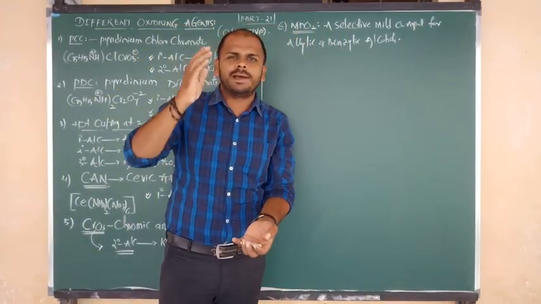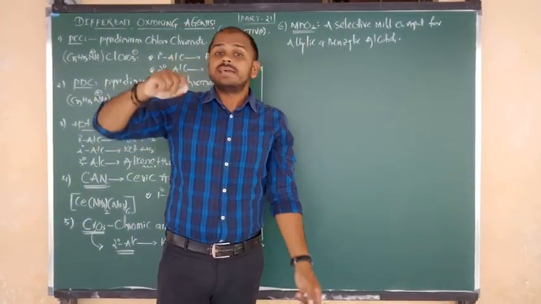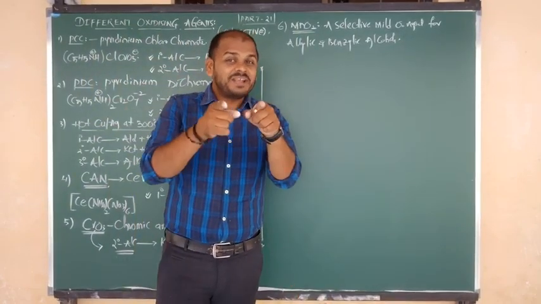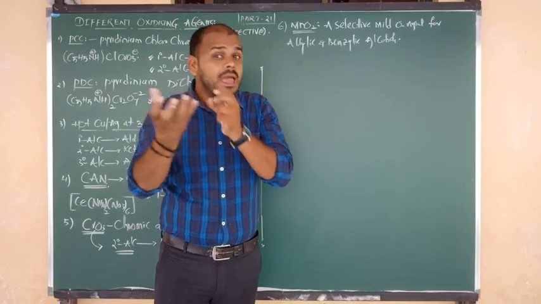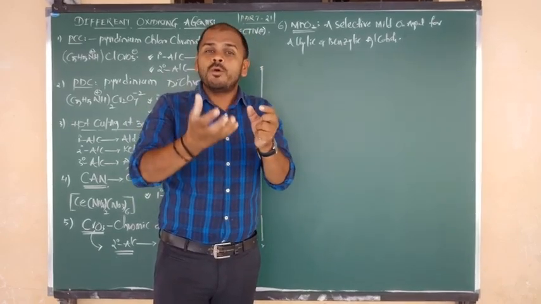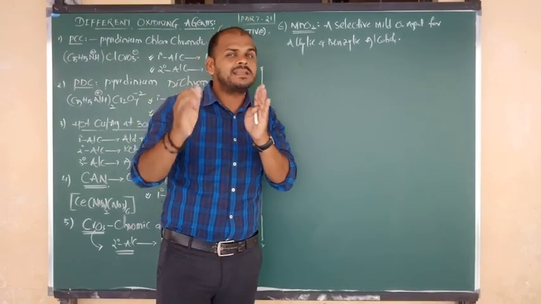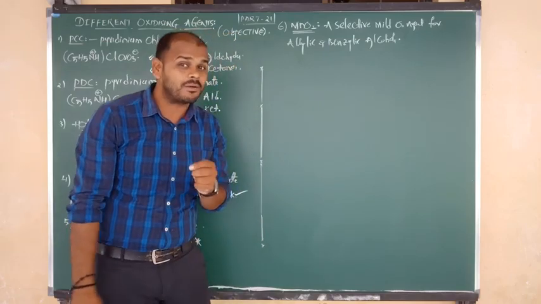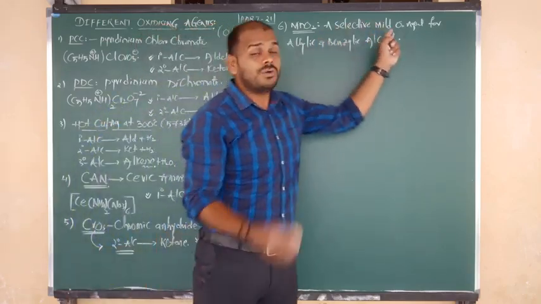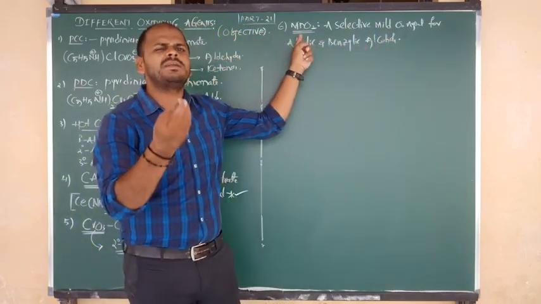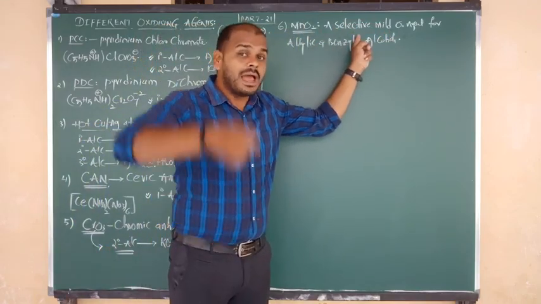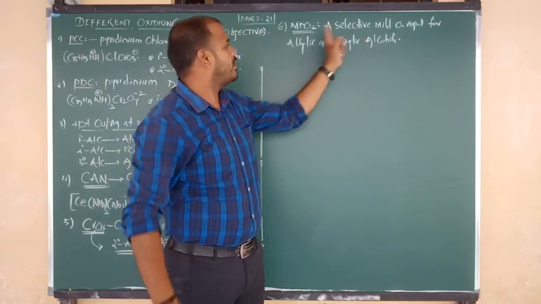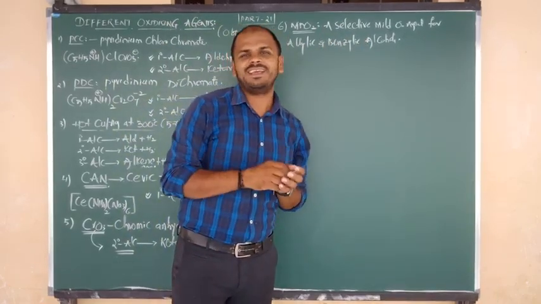Try to think once. A selective reducing agent, I told you, is NaBH4, sodium borohydride. Similarly, a selective mild oxidizing agent is a little weak oxidizing agent, but it must be selective, because it oxidizes only the allylic and benzylic alcohols.